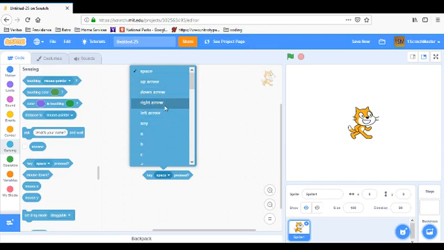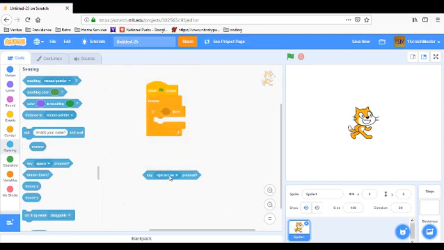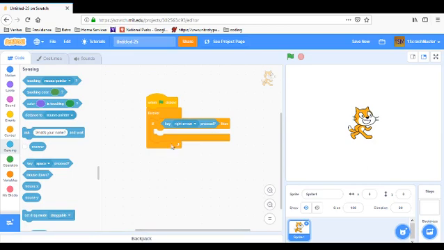So what we're going to do is right arrow. Key right arrow pressed. So if key right arrow pressed, then we want to do something. So forever, if key right arrow pressed, then it's going to do something in here. If the key right arrow is not pressed, then it's just going to keep going in this forever loop and wait until it is pressed. And then once it is pressed, then it will do what's in here and then just keep going again.